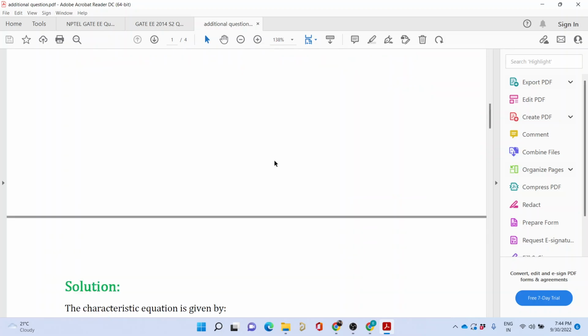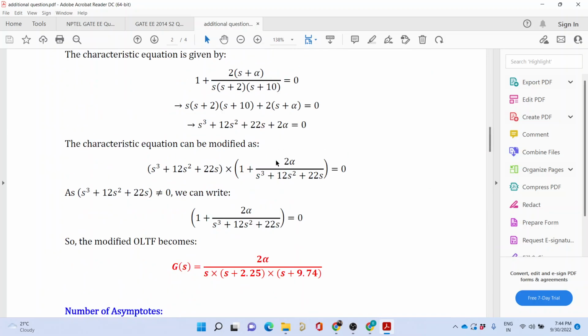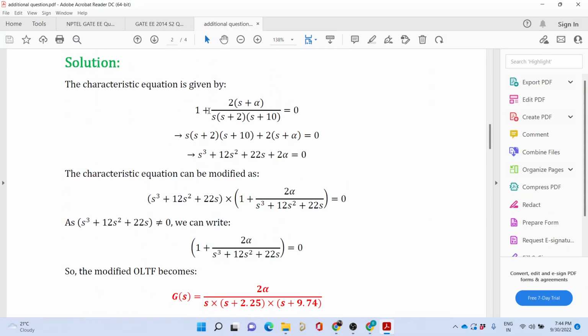Okay, let me show you how to do it. So 1 plus this is the G(s), the open loop transfer function. Now the characteristic equation becomes this, and if you simplify it, it becomes s cubed plus 12 s squared plus 22s plus 2 alpha equal to 0. Now you have to modify it.